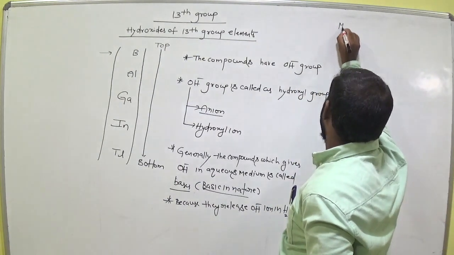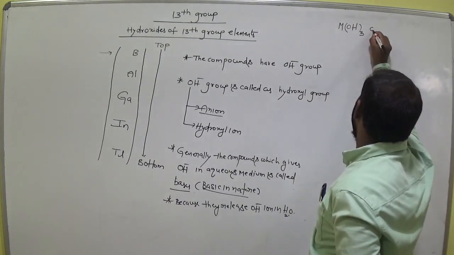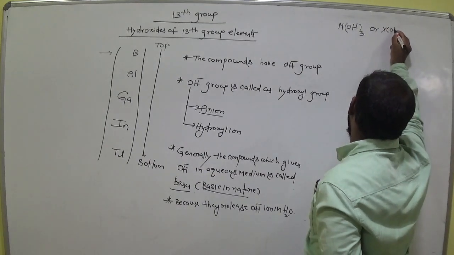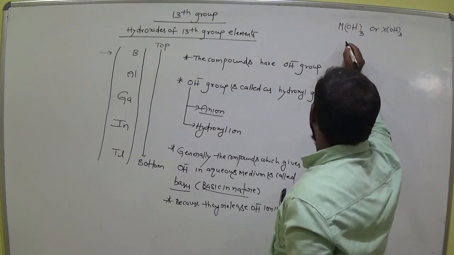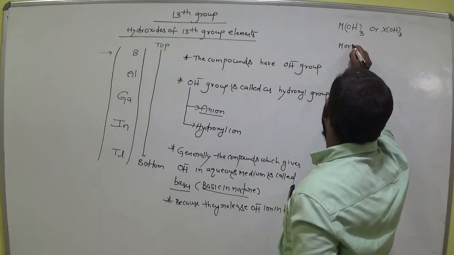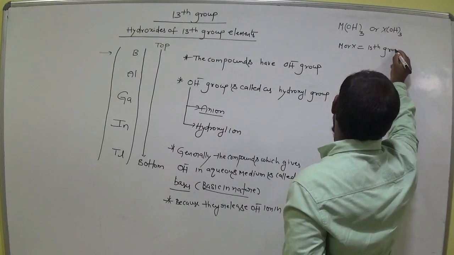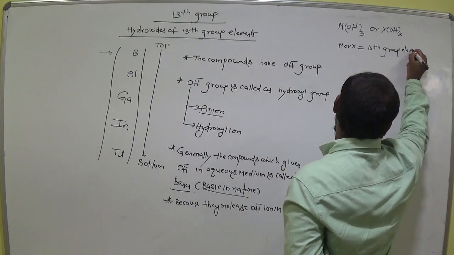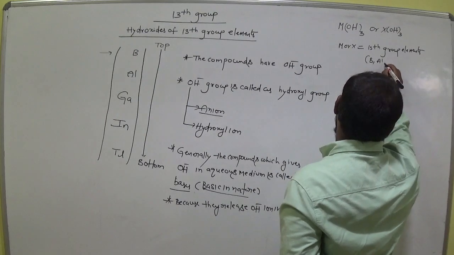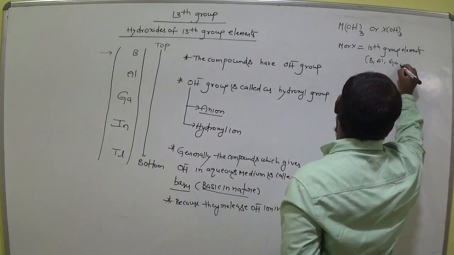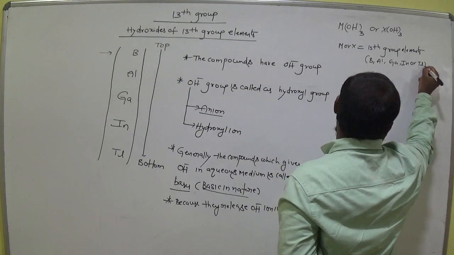So MOH taken thrice, or XOH taken thrice, hydroxides, where M or X equals 13th group elements, that is maybe boron, aluminium, gallium, indium or thallium.